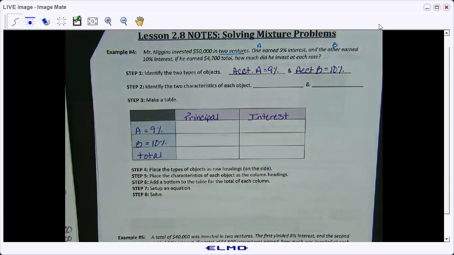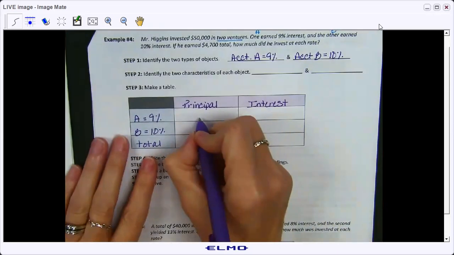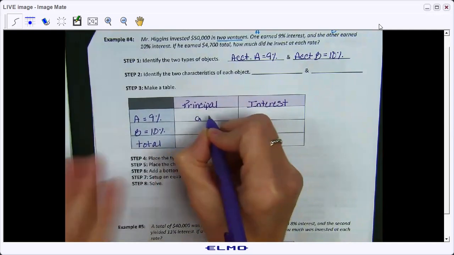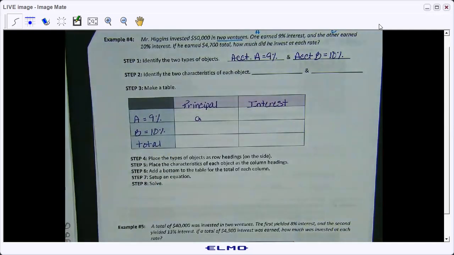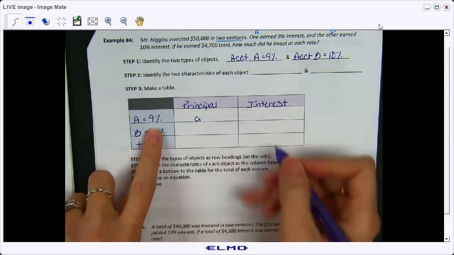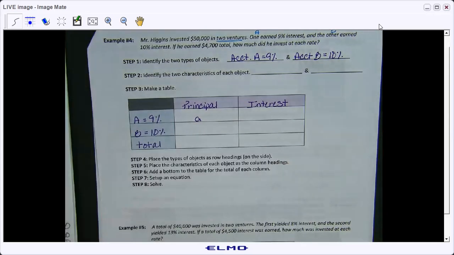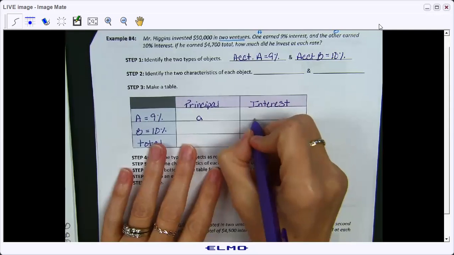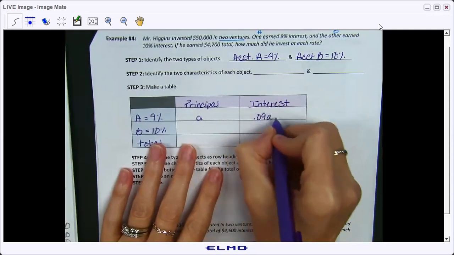The variable that I'm going to use is going to be A for account A so that I know which one goes to which percentage. So our principal, we don't know what he invested. So the principal would be what he invested in account A. Okay, we don't know that. But we know the interest of account A. The interest was 9%. So remember, when we put percents in equations, we turn them to decimals. So this would be 0.09A.